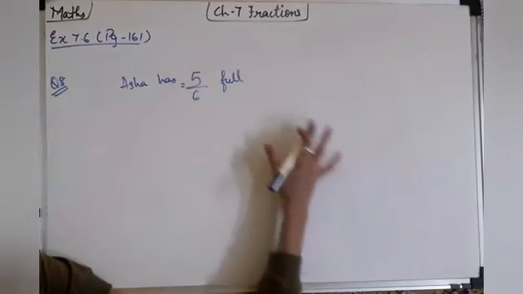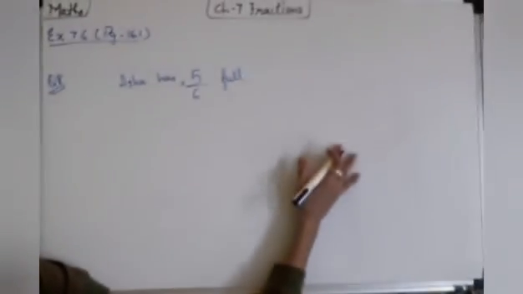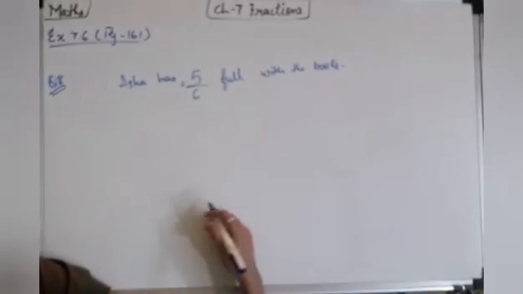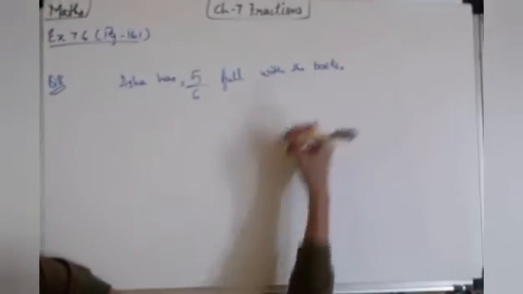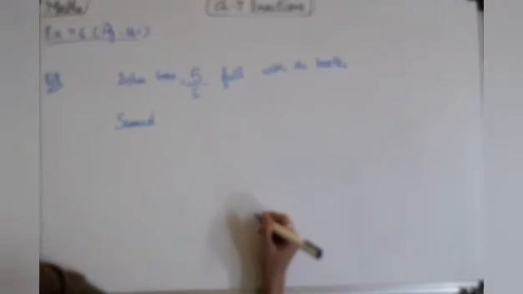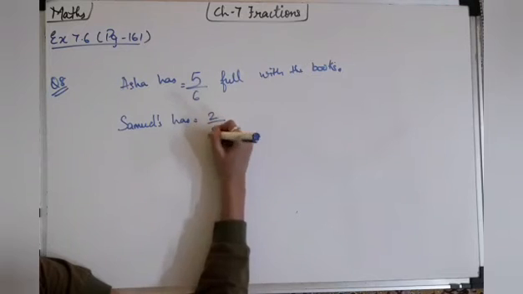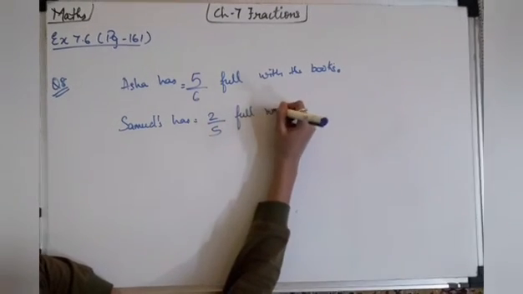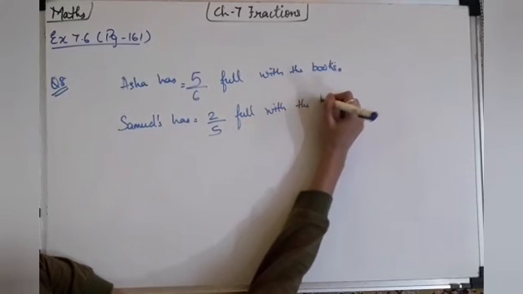Asha has 5/6 full. This much portion is full with the books. And Shamulai has 2/5 full with the books.